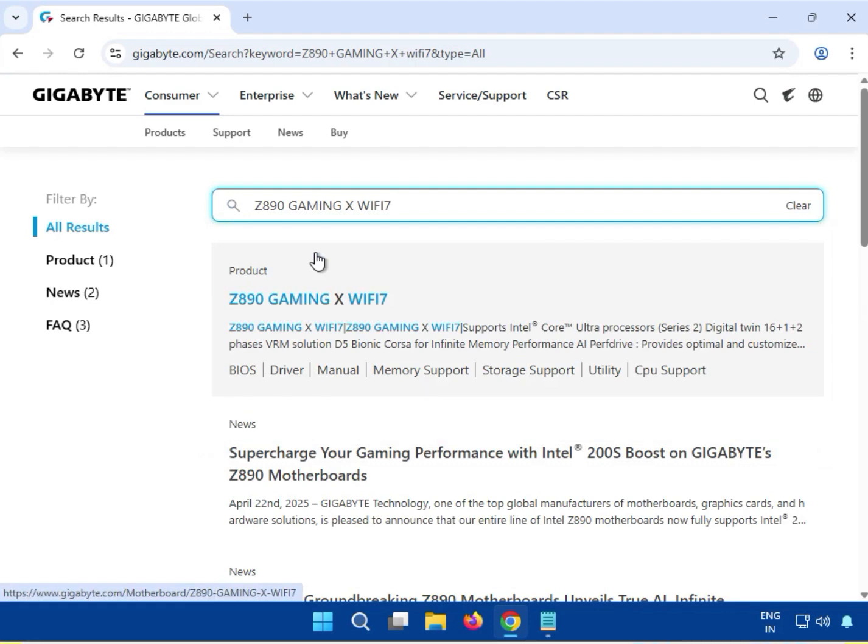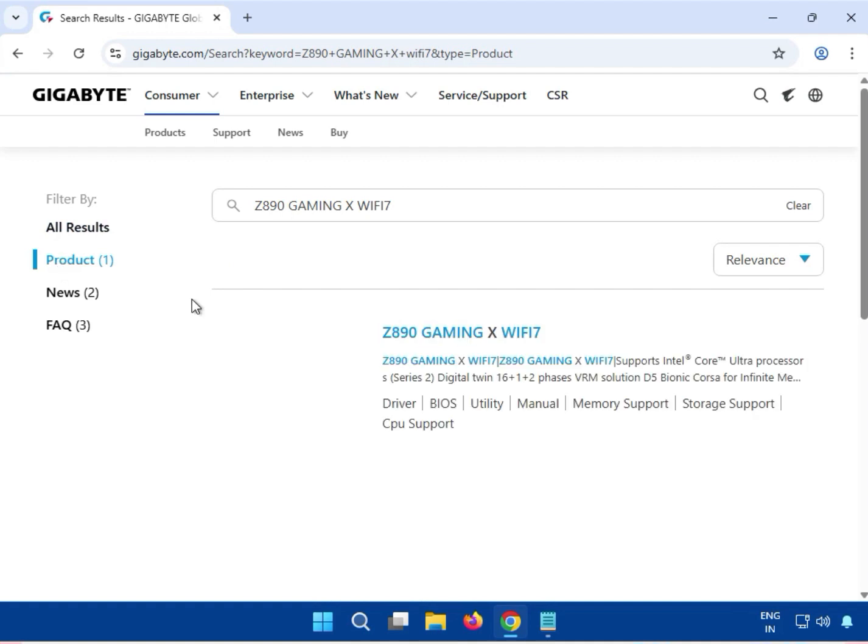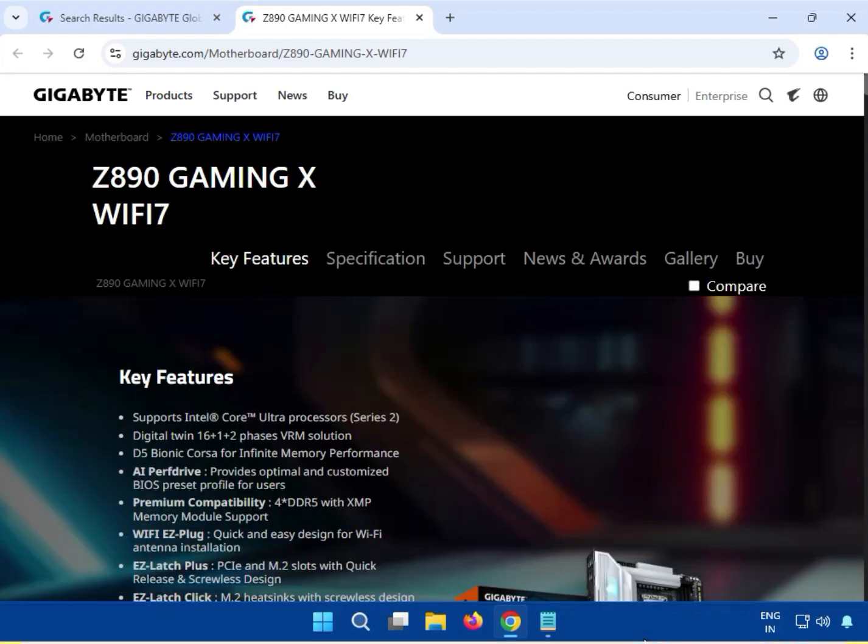Z890 Gaming X 557. Then click on the product. Then click on Support.